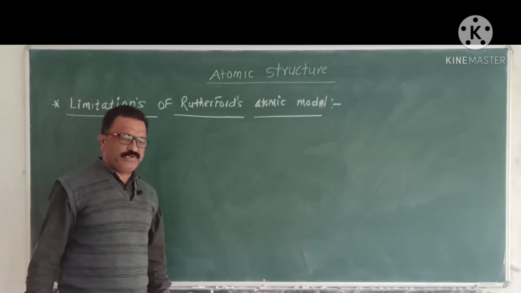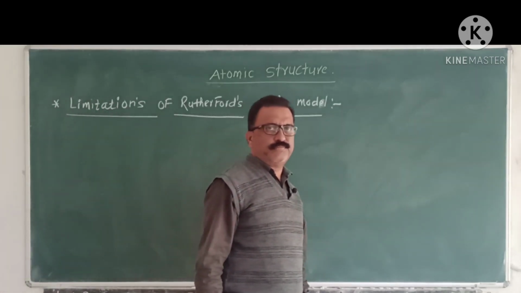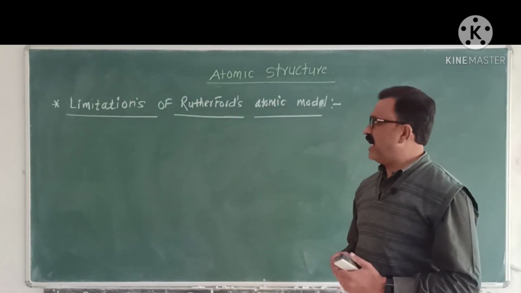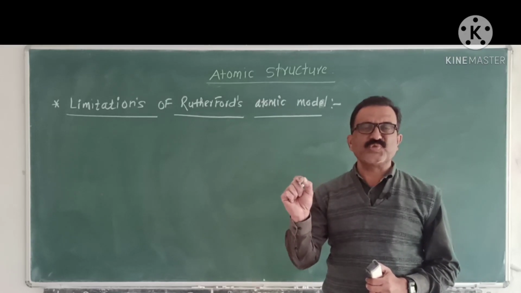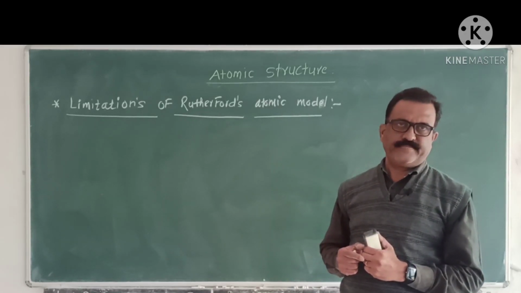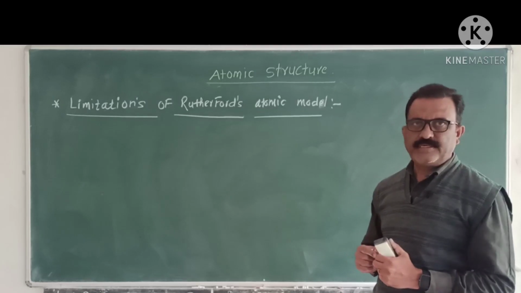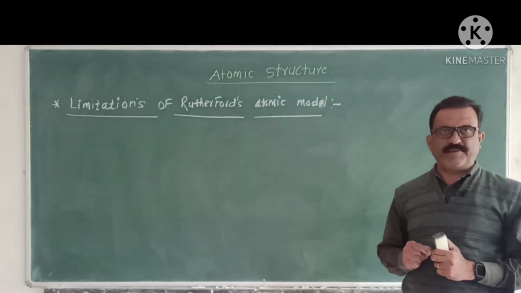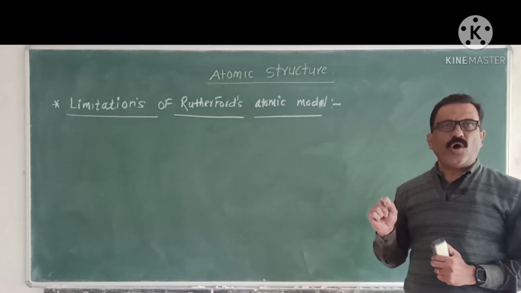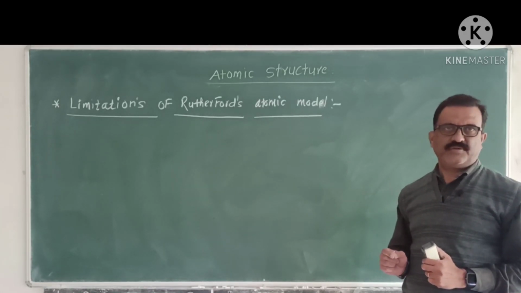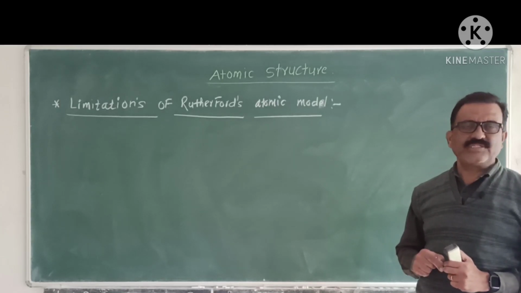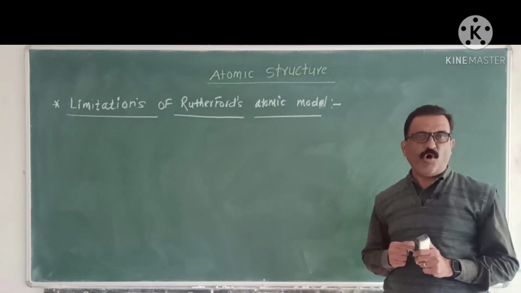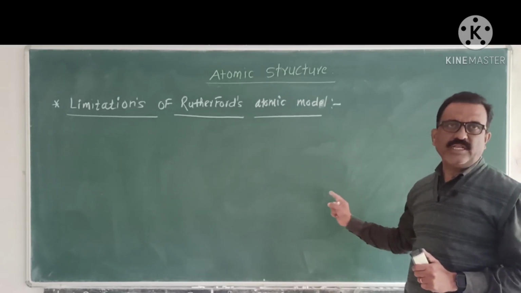Limitations of Rutherford's atomic model. Rutherford proposed an atomic model which is similar to a solar system. That is, the nucleus of an atom plays the role of the sun, while electrons are lighter planets which revolve around the nucleus.